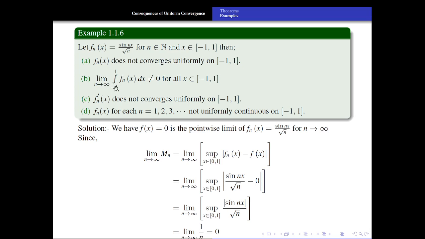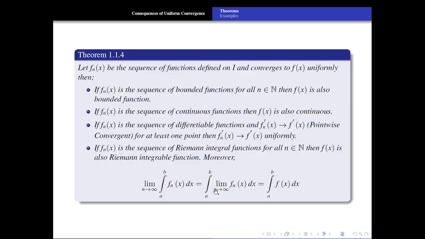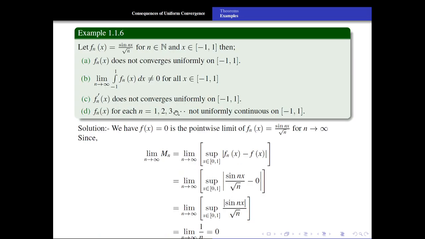So the limit as n tends to infinity of the integral from minus 1 to 1 of fn of x is equal to the integral from minus 1 to 1 of the limit as n tends to infinity of fn of x, because the limit gets inside the integration. But the limit of fn of x is equal to the 0 function, and the integration of 0 is 0. So this option is also an incorrect option.